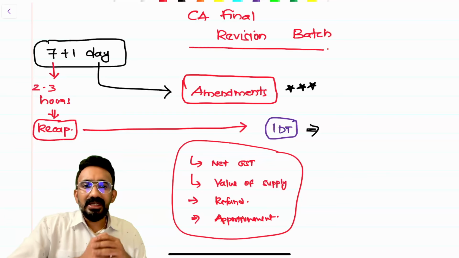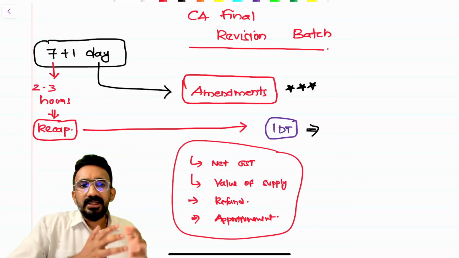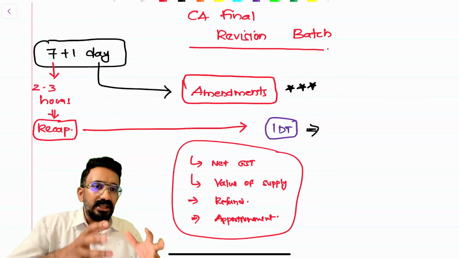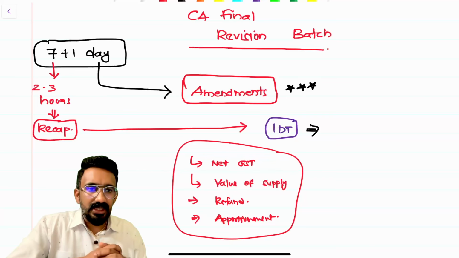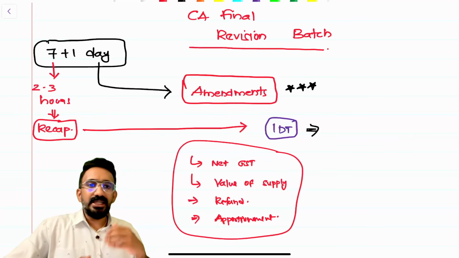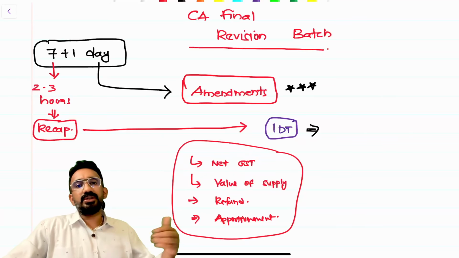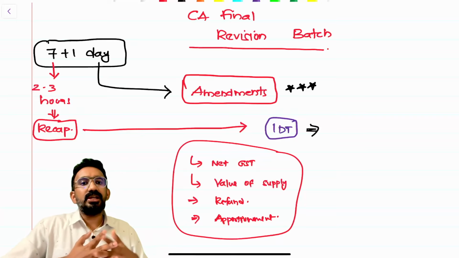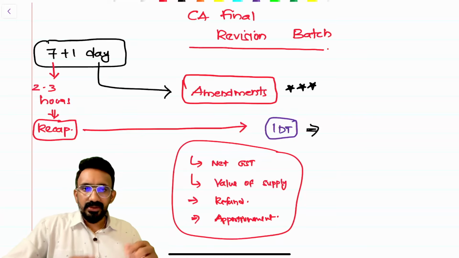It's also very important that in GST, you club and then learn it. You cannot just read one chapter. That's primarily the problem with the ICAI material. You read one chapter, and you read only those topics that are relevant there. But the ideal thing to do is to always club all the chapters together. The first 8, 9 chapters have to be interlinked. That's how you should learn it.